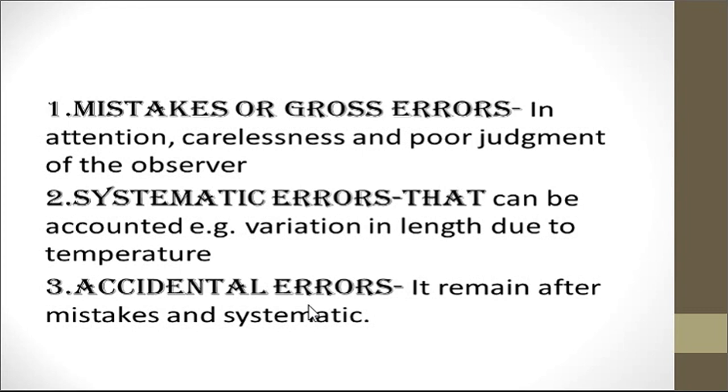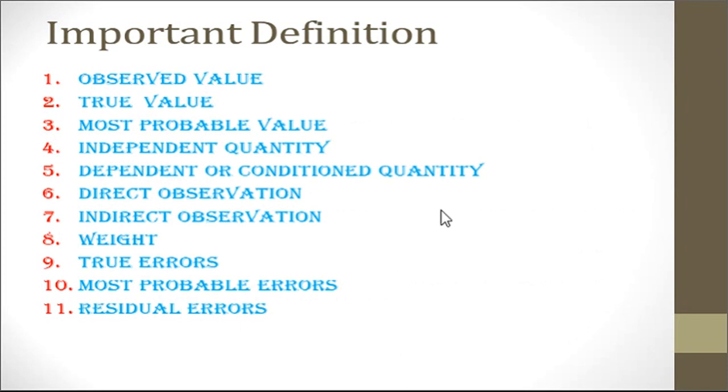Then we move towards our important definitions. First definition is the observed value. The observed value is a quantity which is derived from an observation after correcting for all the known errors. True value: the true value of a quantity is the value which is absolutely free from all errors.